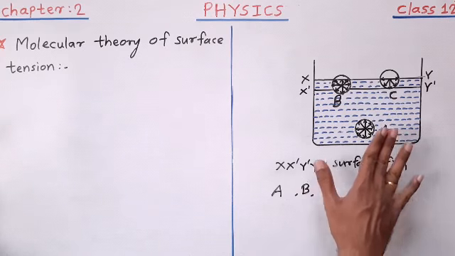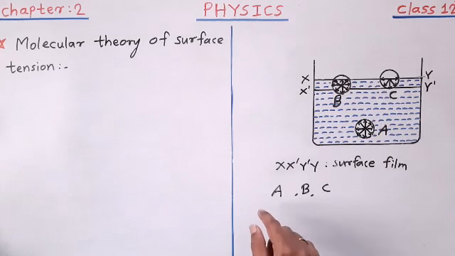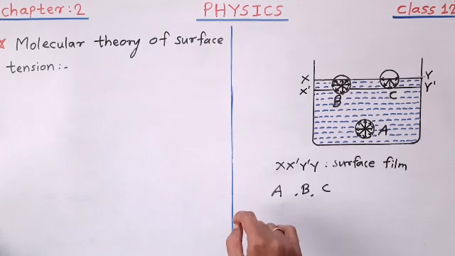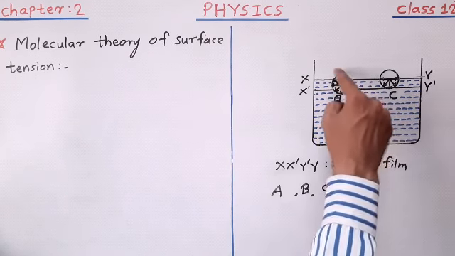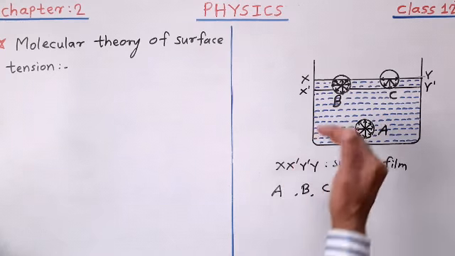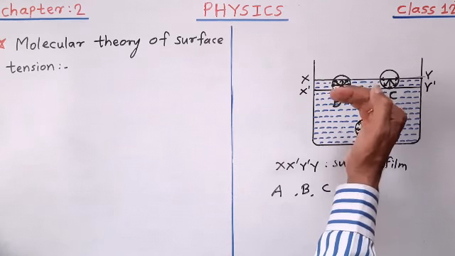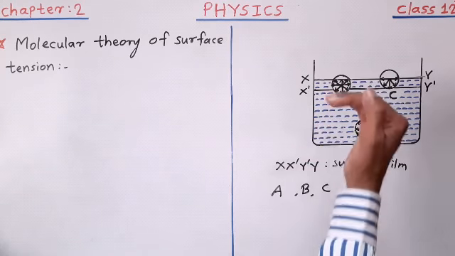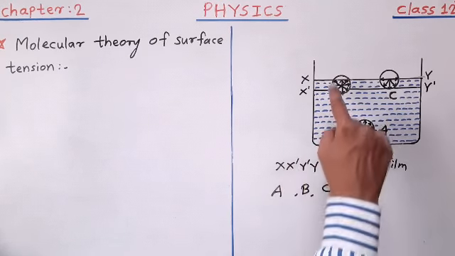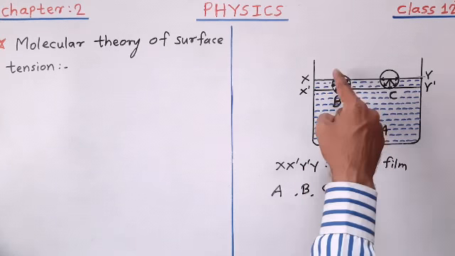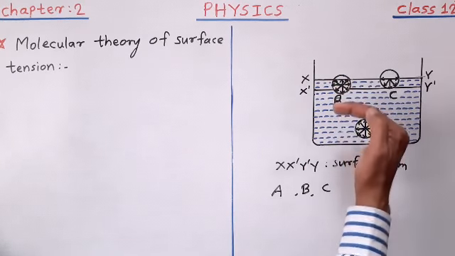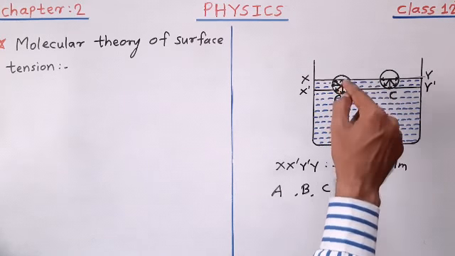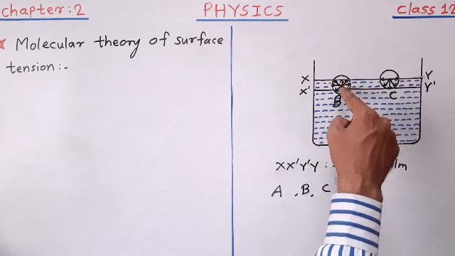Now if we speak about molecule B, you can see that molecule B is in the surface film. Its sphere of influence is such that some part of it is outside the free surface, means it comes in the air, and the maximum portion of the sphere of influence is inside the liquid. So there are two types of forces acting on molecule B, adhesive forces as well as cohesive forces.